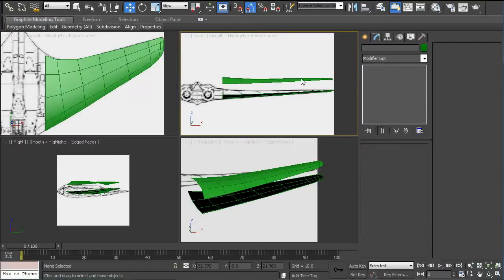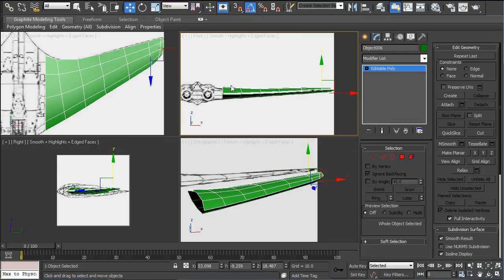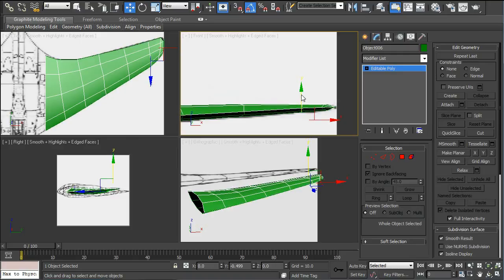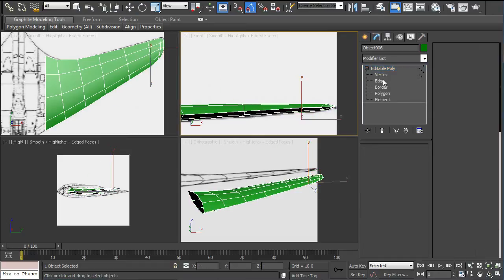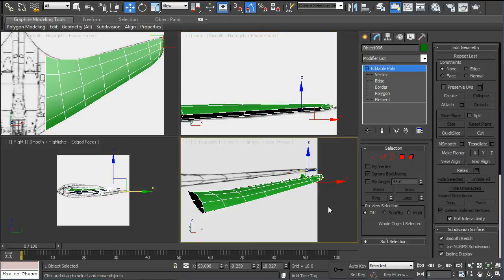Okay, you can unhide the top wing, and we can join them together now. Just zoom in here and join them together, and we have to weld. We'll attach to make one object, and then go to vertex, select all the joining points around the edges, and go to weld. And that joins everything. The wings are joined now.